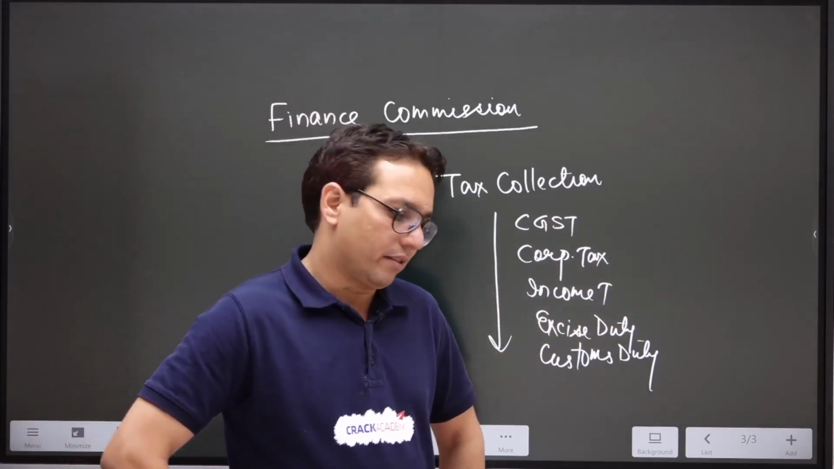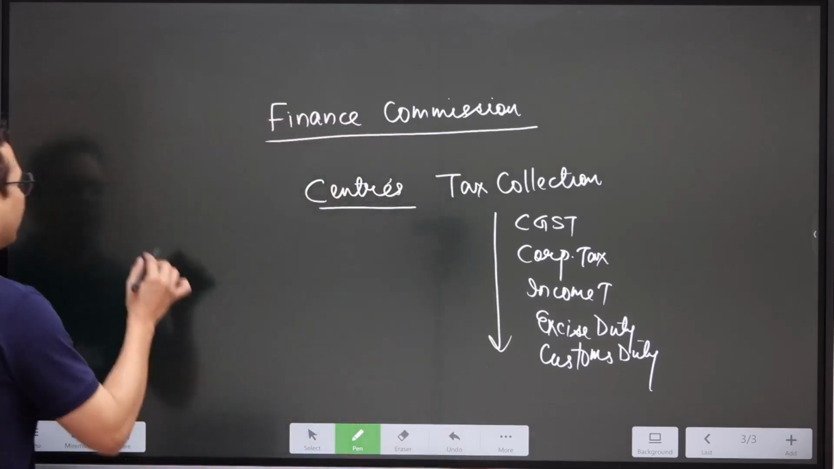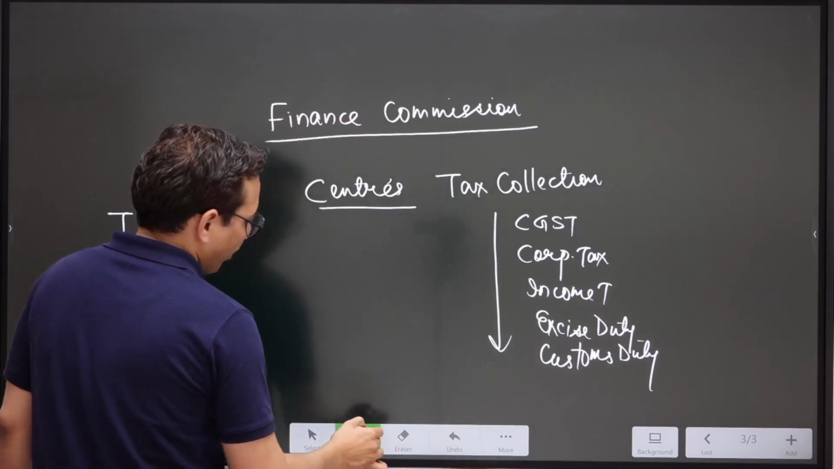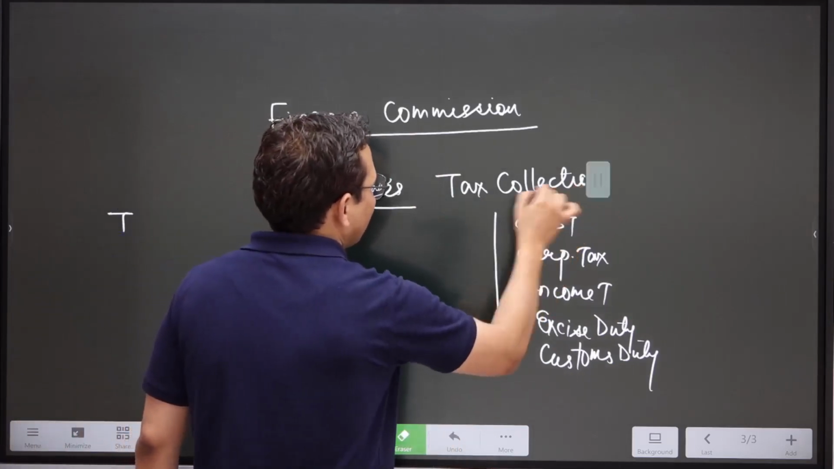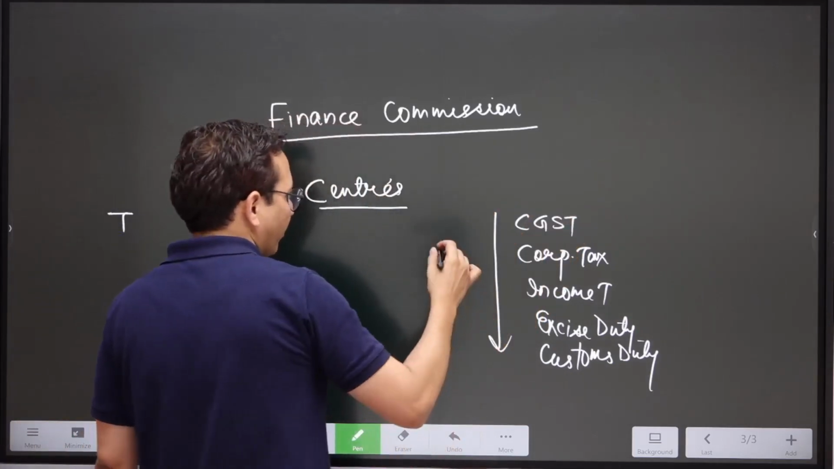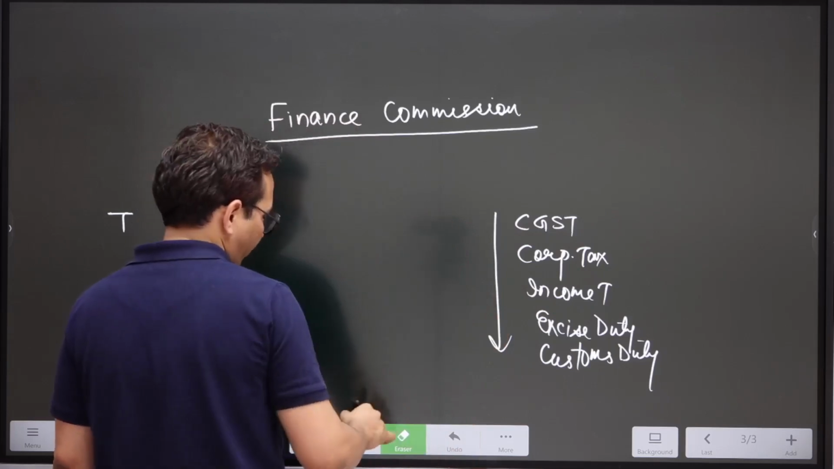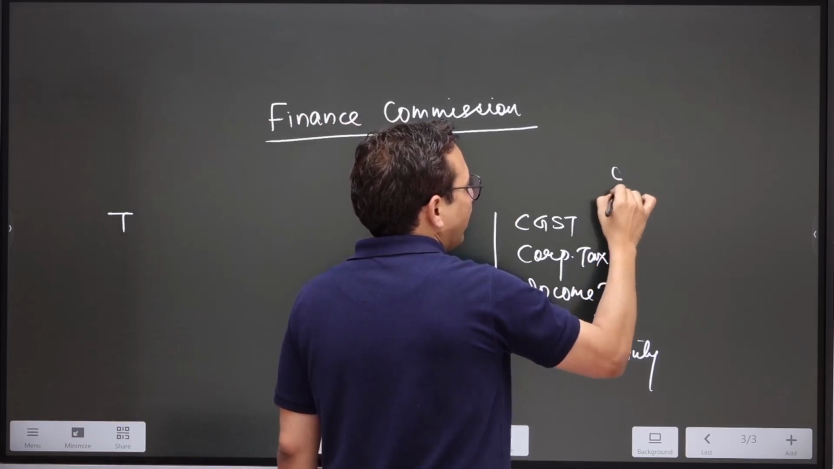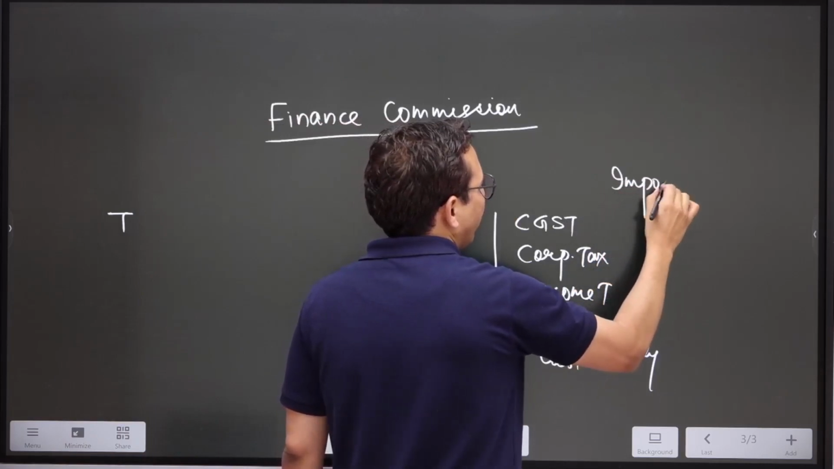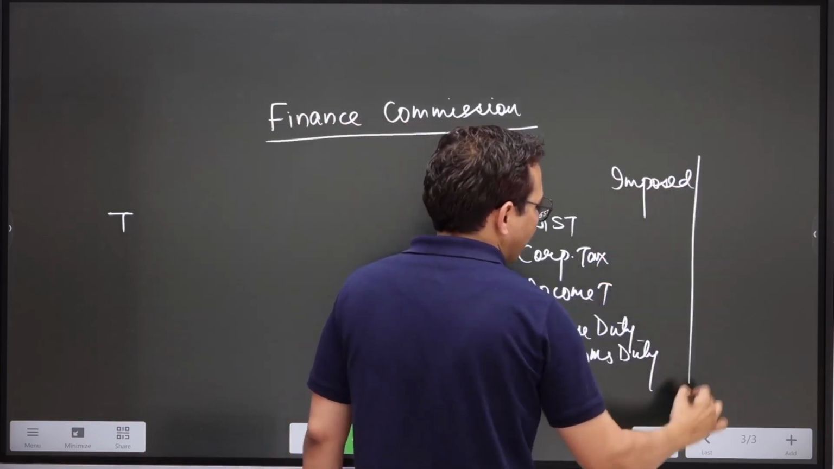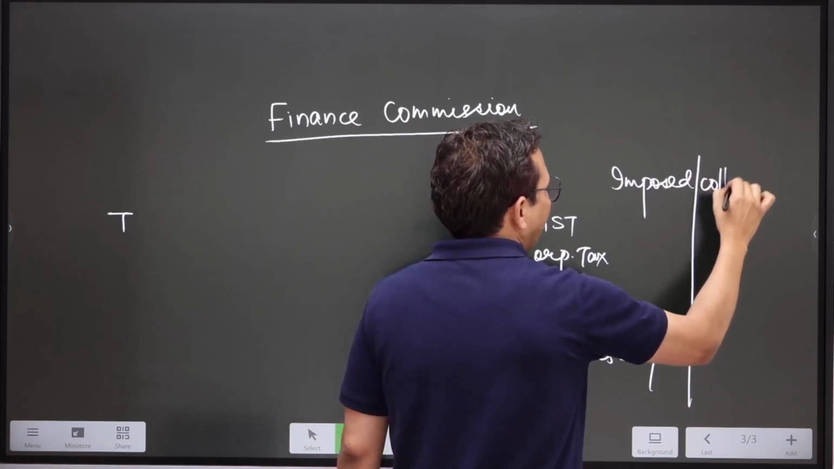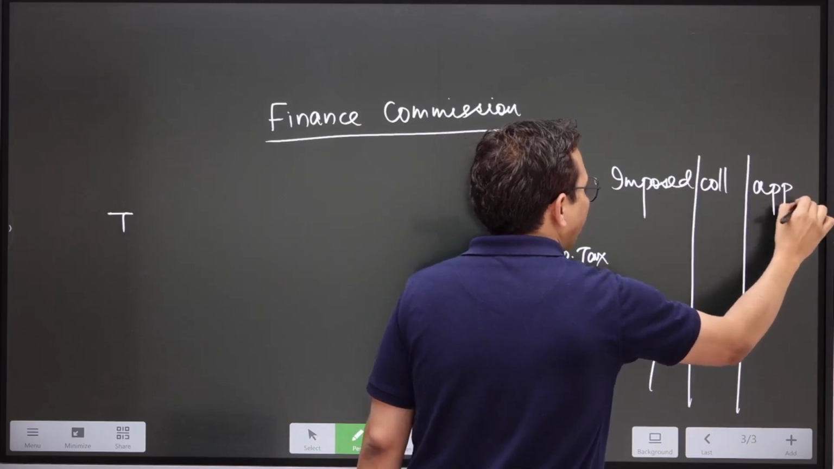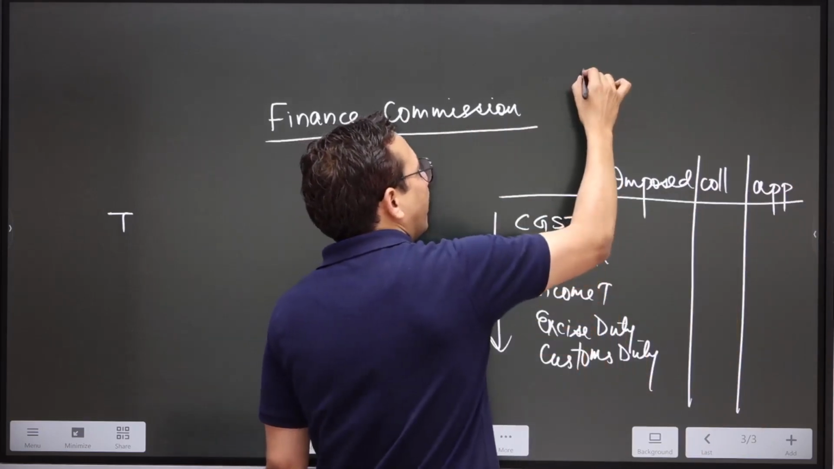Now you see this, if I talk about taxes, we have three terms: tax imposed by, tax collected by, and tax appropriated by. All right, appropriated.